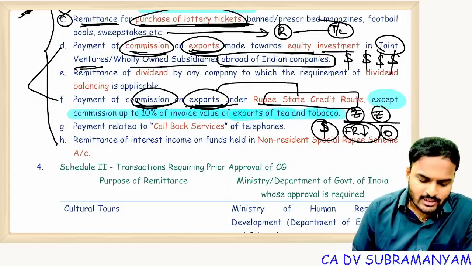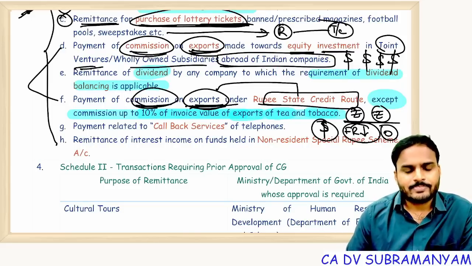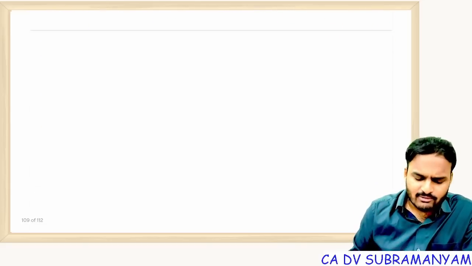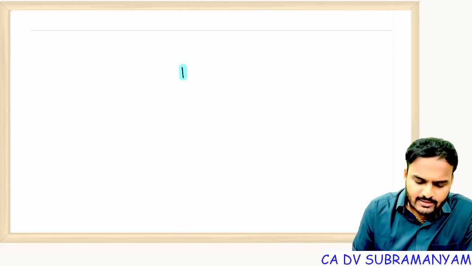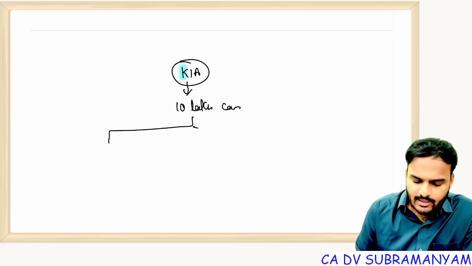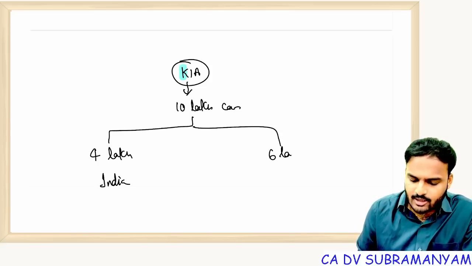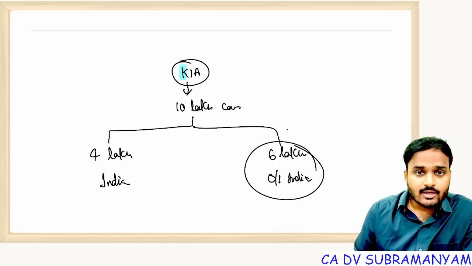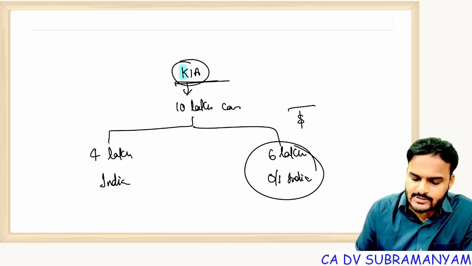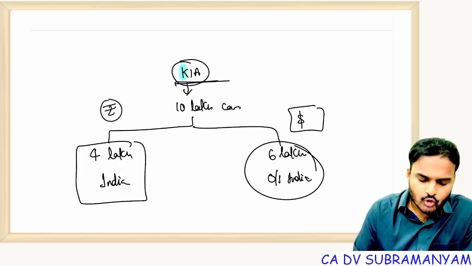Okay, now next one, remittances of dividends by any company to which dividend balancing is applicable. Understand this point, small example I will tell you. For example, Kia Motors company is there. Kia company manufactured some 10 lakh cars. Out of 10 lakh cars, 4 lakh cars were sold in India, and the remaining 6 lakh cars were sold outside India. From the 6 lakh cars, company Kia received profits in dollars. And from these 4 lakh cars which were sold in India, company received profits in rupees.